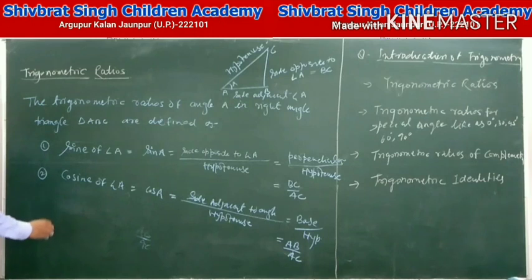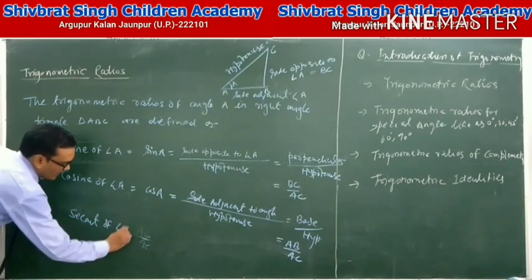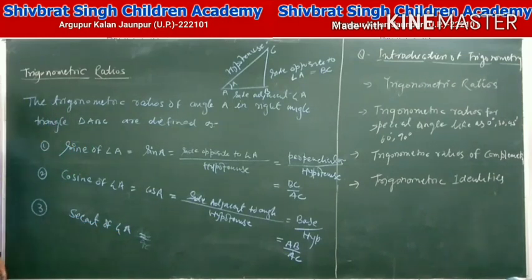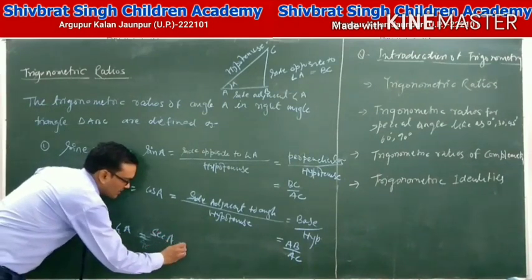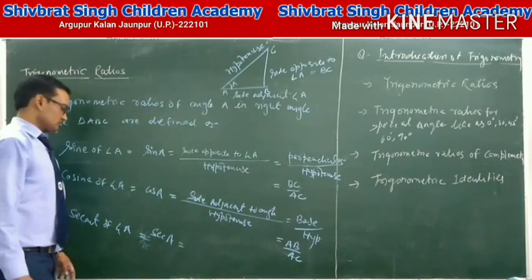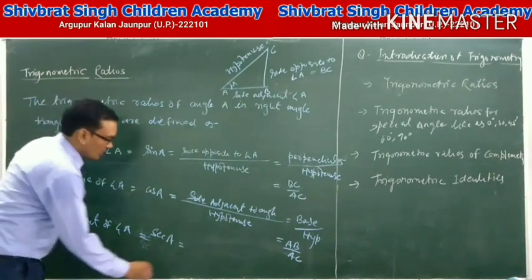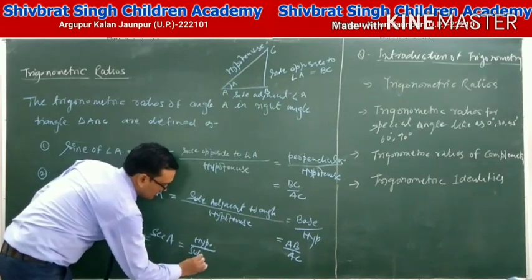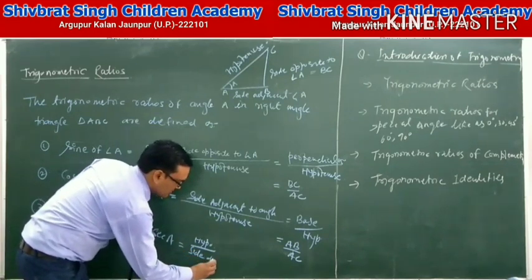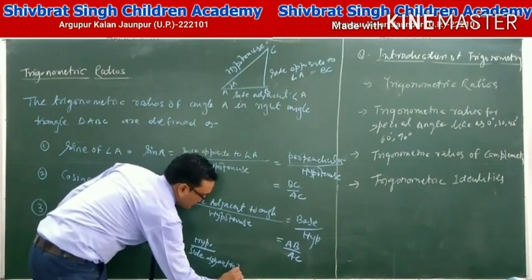And third is secant of angle A, abbreviated as sec A. Sec A equals hypotenuse upon the side adjacent to the angle.